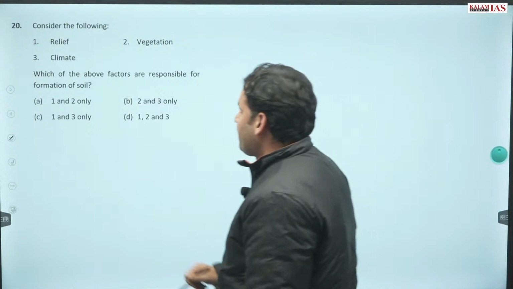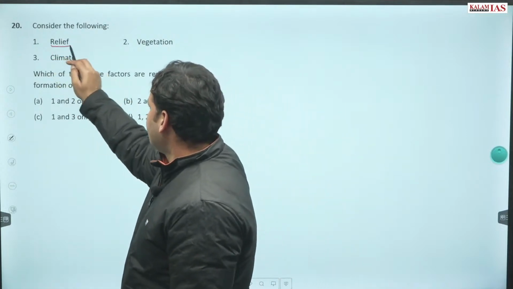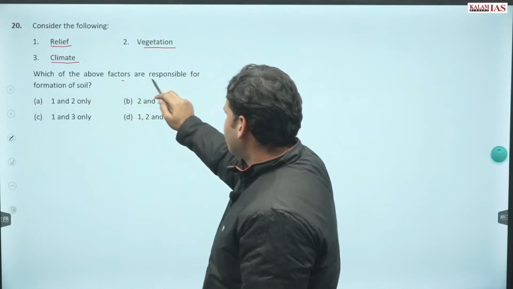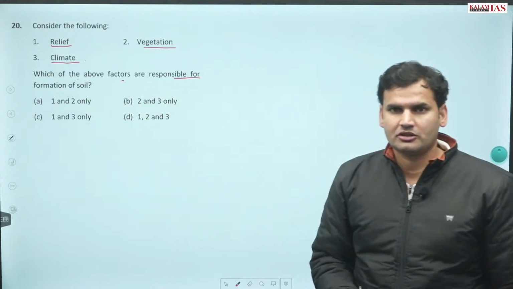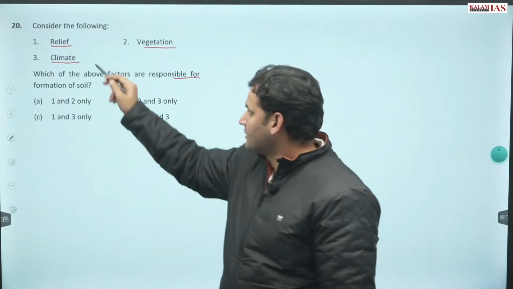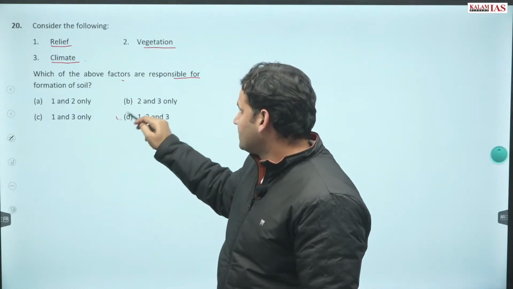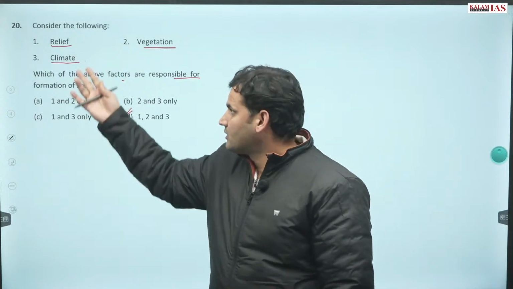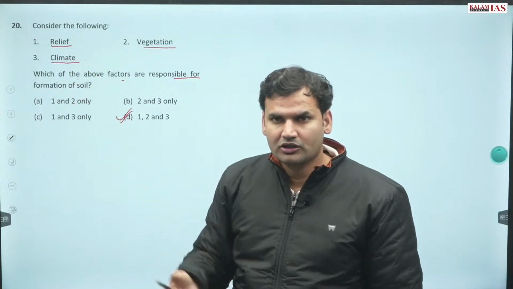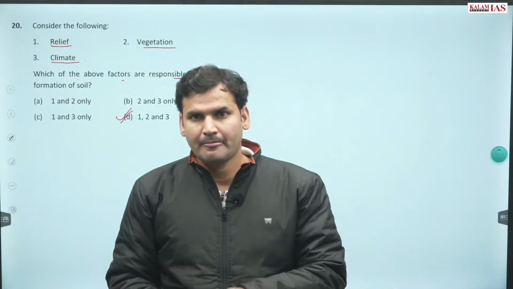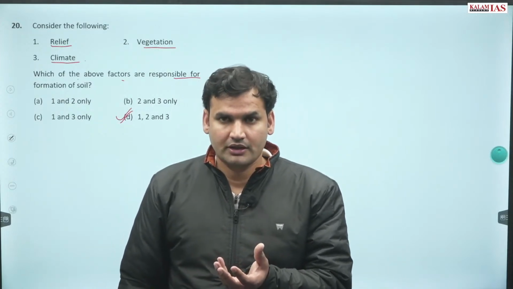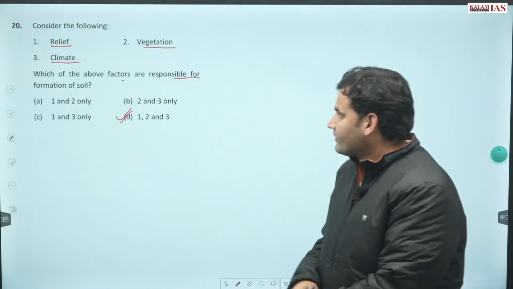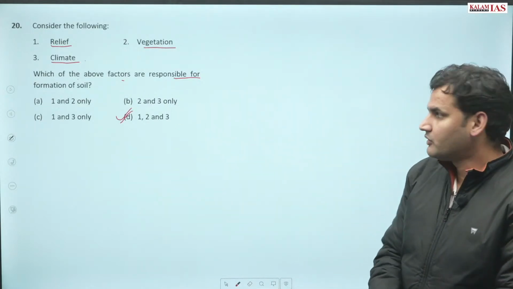Question number 20. Consider the following: relief, vegetation, climate. Which of the above factors are responsible for formation of soil? All the factors given over here are responsible for formation of soil. कैसा vegetation होगा, कैसा climate होगा, कैसा relief होगा, और इस सब के अलावा what would be the parent rock? Also human activities are factors which are responsible for formation of soil.